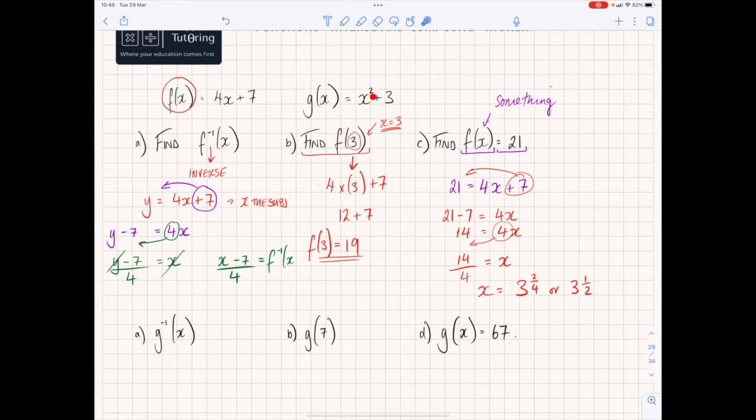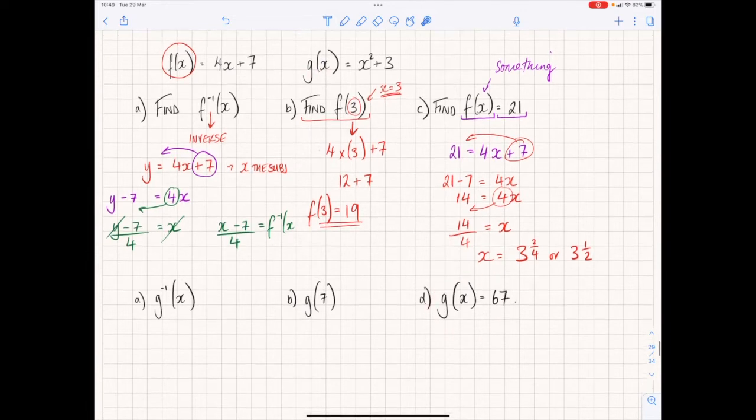Don't forget there's a squared in this one, so your last step will probably be a square root. Here, using 7, substitute into there. And then this one, we're saying 67 is equal to that. So pause the video if you want to, have a go at that. And then I will go through it now.